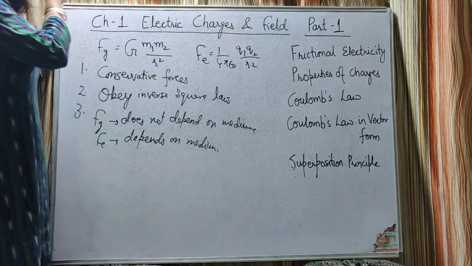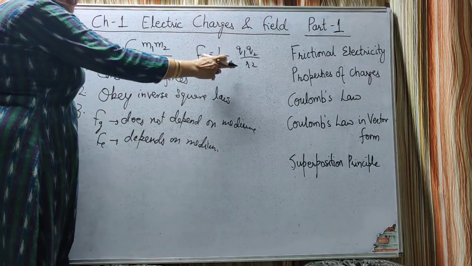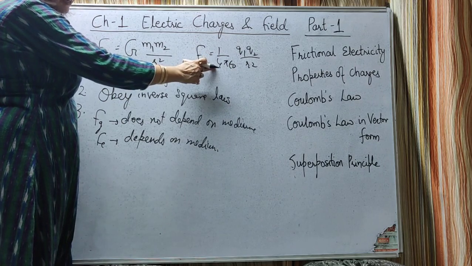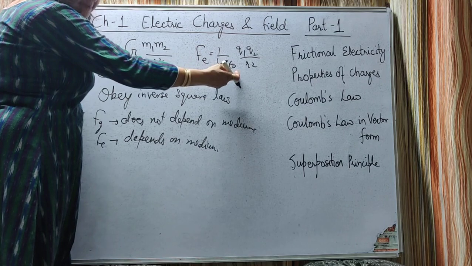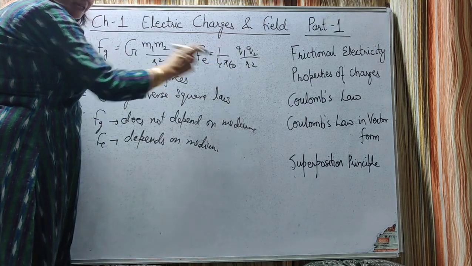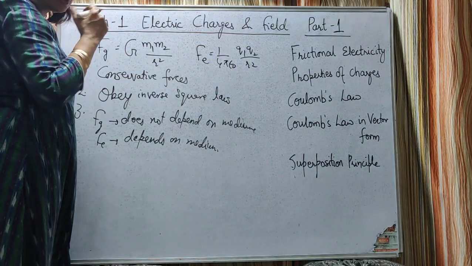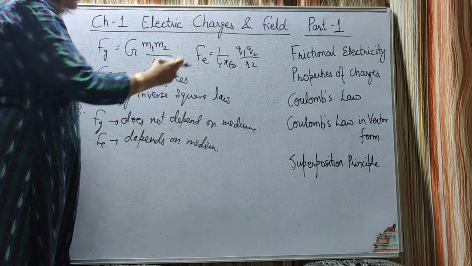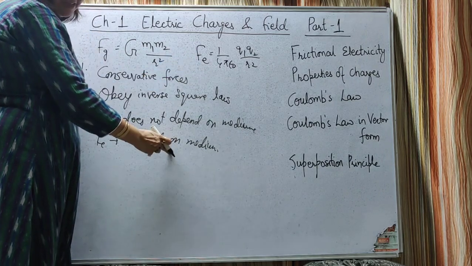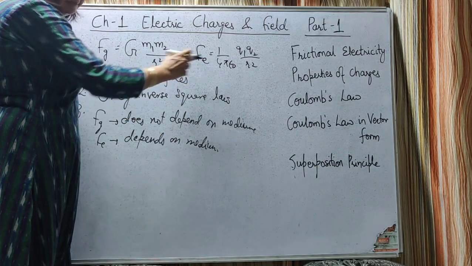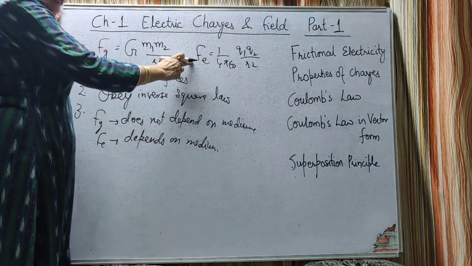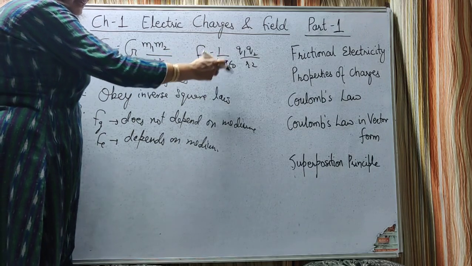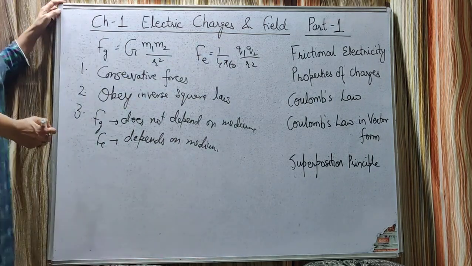Because when the same charges at the same distance are placed in a medium, the electrostatic force will be 1 upon 4 pi k epsilon naught Q1 Q2 upon R square. K is what? Dielectric constant. So the force decreases when it is placed in a dielectric medium. For example, the value of the dielectric constant of water is 80. So the electrostatic force will decrease by 80 times. It will become 1 by 80.